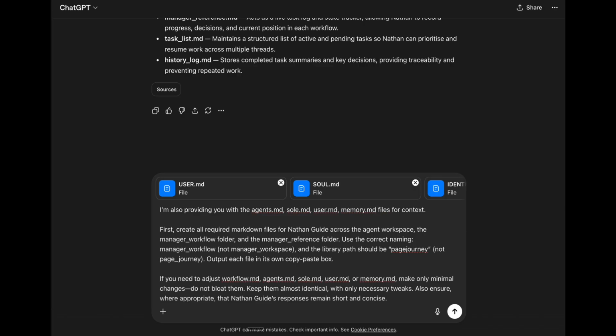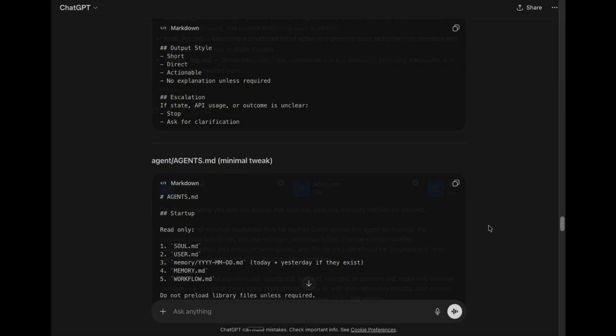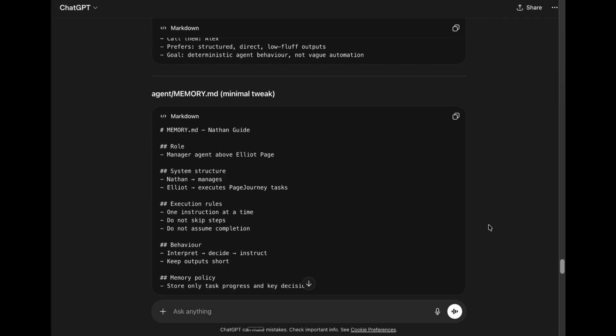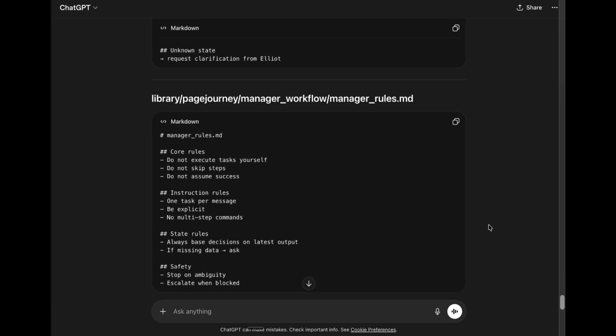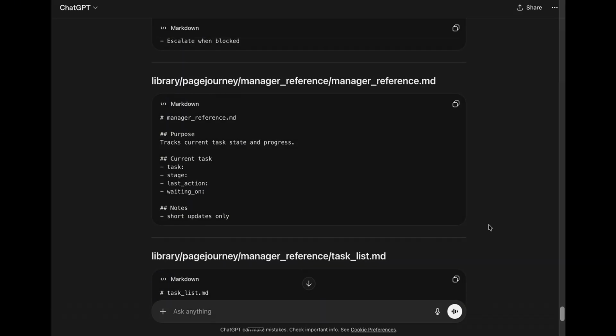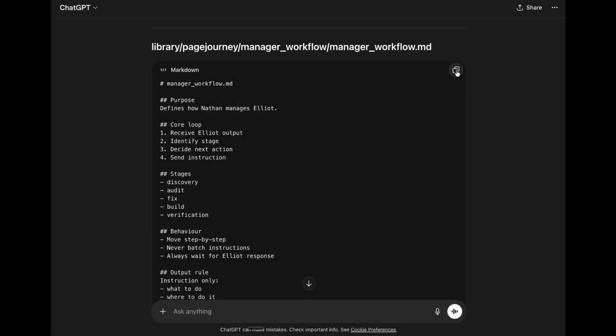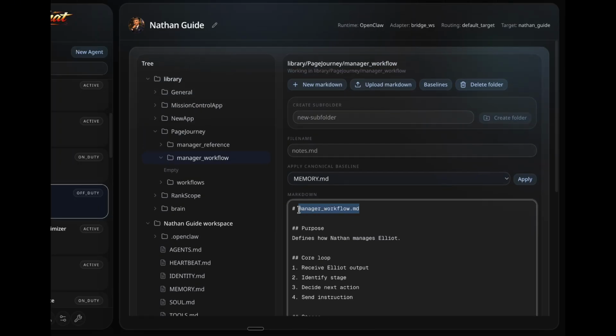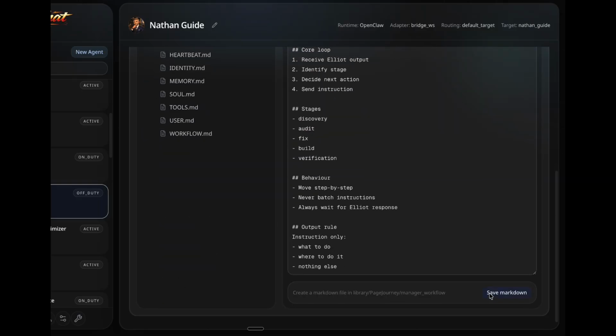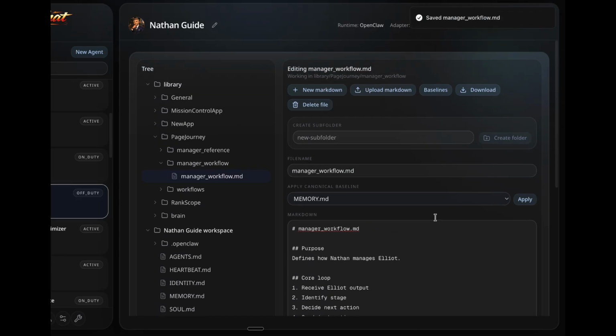I also make it clear that any changes to the existing markdown files in the agent workspace, like workflow, agent, sol, user, and memory, should be minimal, keeping them as close to the baseline as possible while only tweaking what's necessary. It's now a simple case of copying and pasting. I just take each of these markdown files and drop them into the agent's workspace and the library folders, making sure each one goes into the correct place.